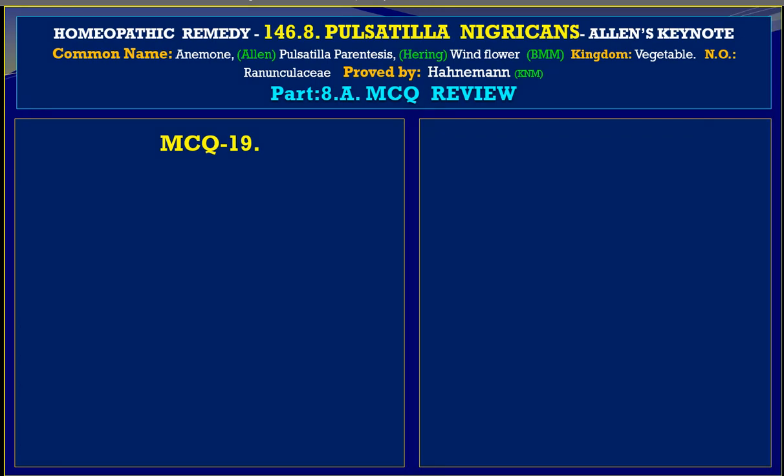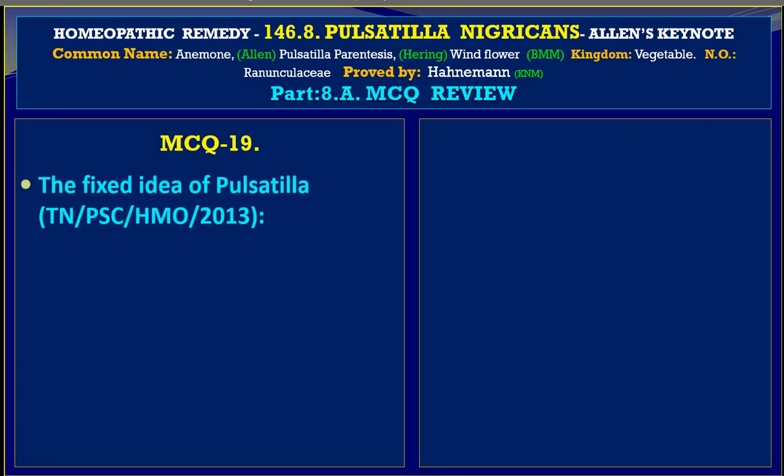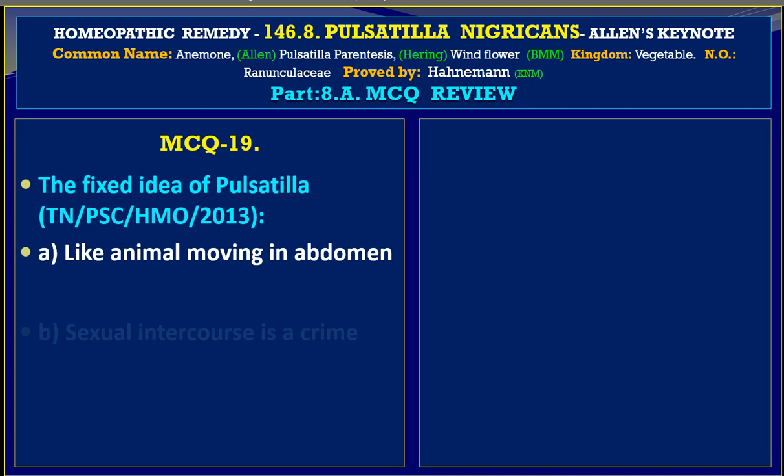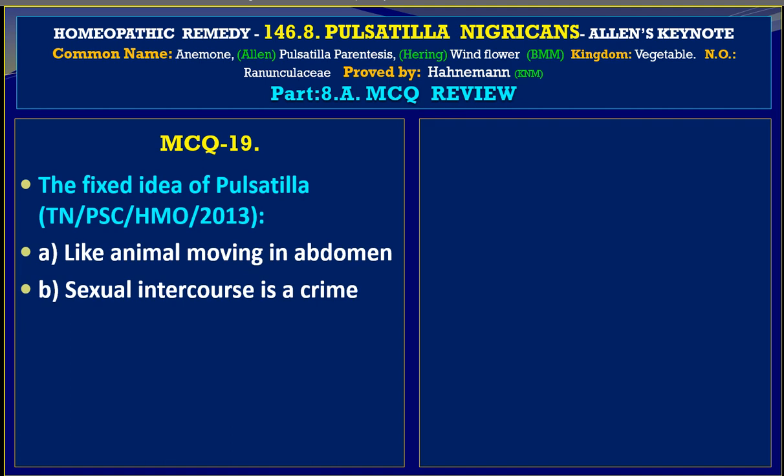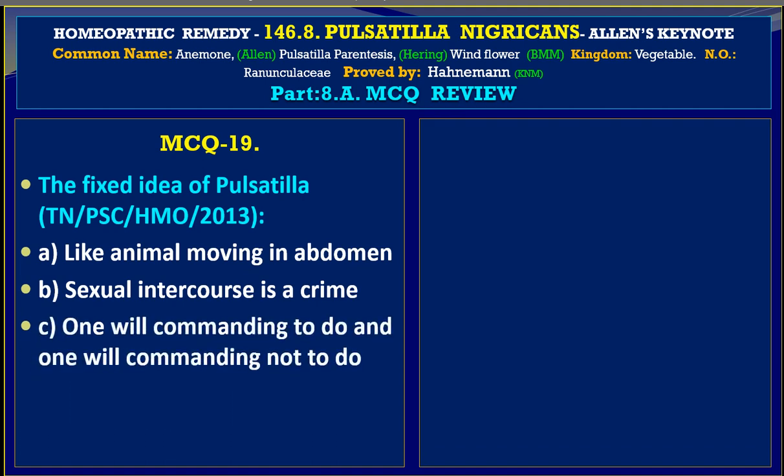MCQ 19, friends, it tells us the fixed idea of Pulsatilla. The question comes from Tamil Nadu PSC HMO 2013, and the first variable is A, like an animal moving in the abdomen. B, sexual intercourse is a crime. C, one will commanding to do and one will commanding not to do, so there is a conflict. And D is none of these.